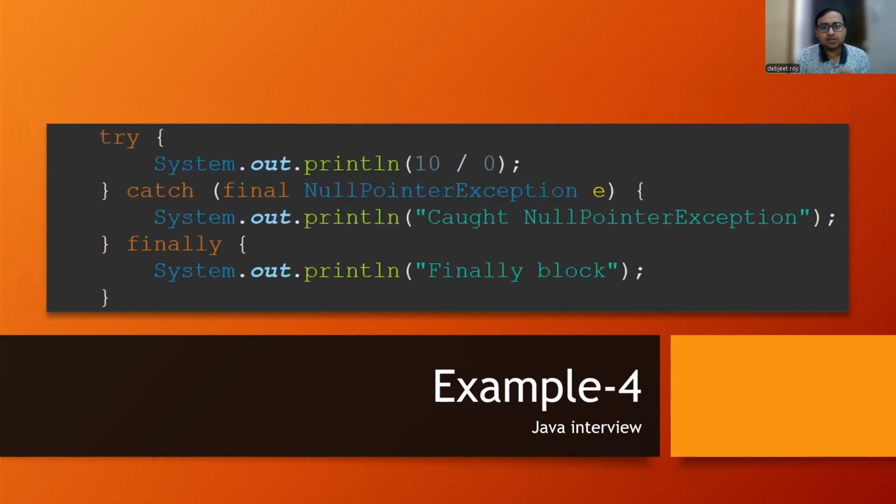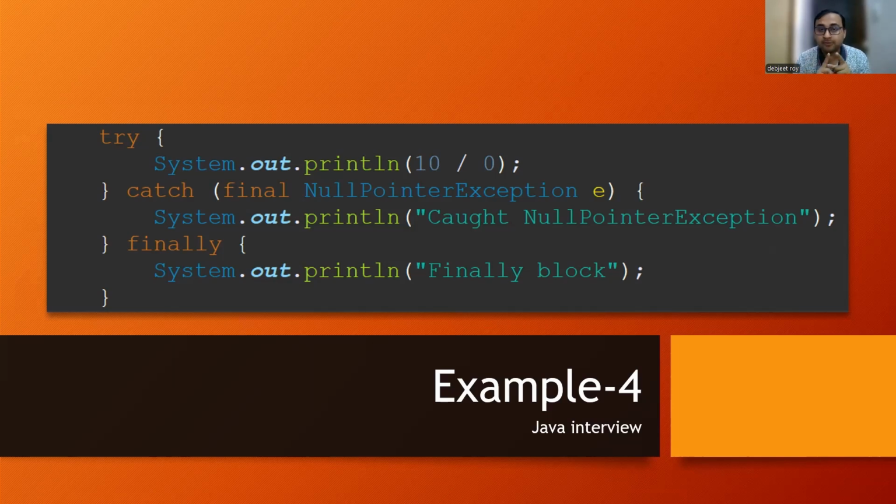Here, this is also one of the categories of questions. In the try block, I am doing divide by 0. What type of exception is this? This is an arithmetic exception, right? Here what I am catching is a null pointer exception. A null pointer exception and an arithmetic exception are both different kinds of exceptions. They do not match with each other at any inheritance level; they are two different aspects. So this arithmetic exception cannot be caught by a null pointer exception.